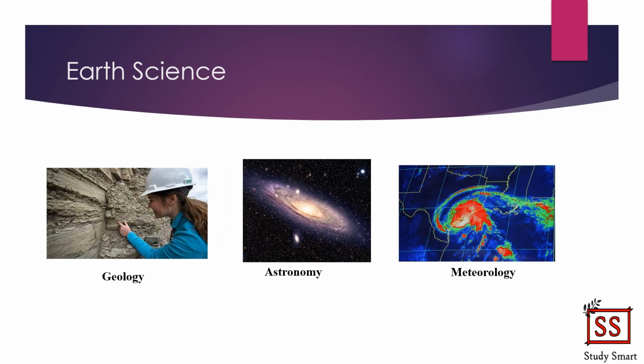Lastly, we have earth science. Earth science includes the study of geology, which is the study of rocks and minerals, astronomy, the study of stars and planets, and lastly meteorology, which is the study of atmospheric phenomena.